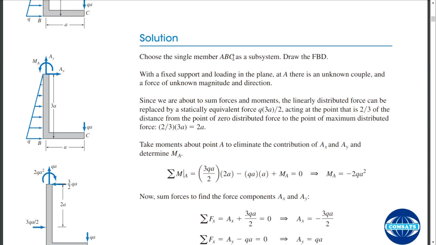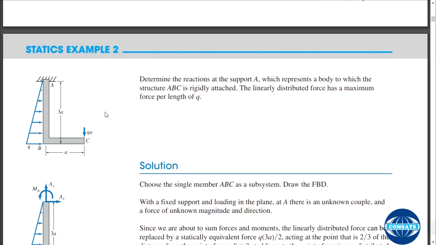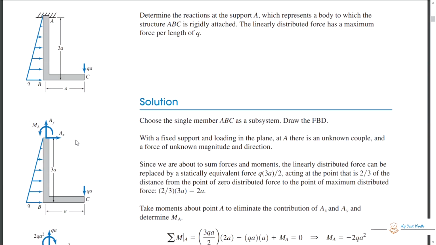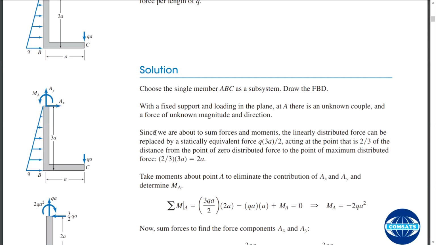Choose the single member ABC as a subsystem. You have to draw the free body diagram, and this is your free body diagram. You have removed the support, you have removed all the additional members, and you have isolated a sub-member or subsystem, and you have shown the external forces and support reactions. This is the free body diagram, with a fixed support and loading in a plane, the x and y plane.